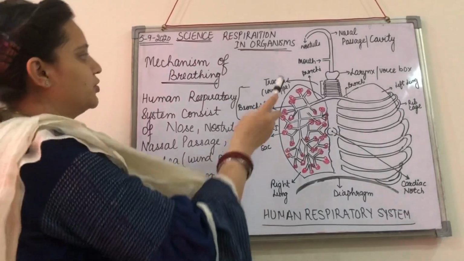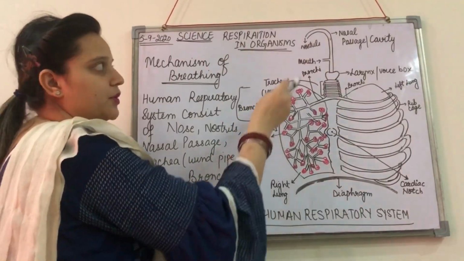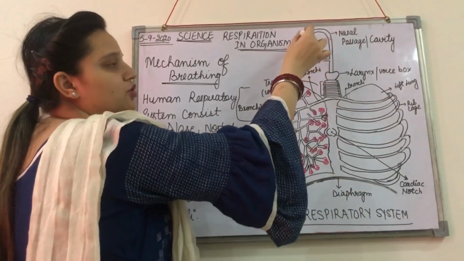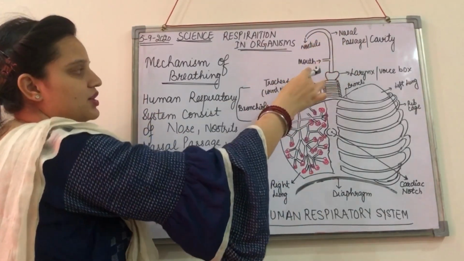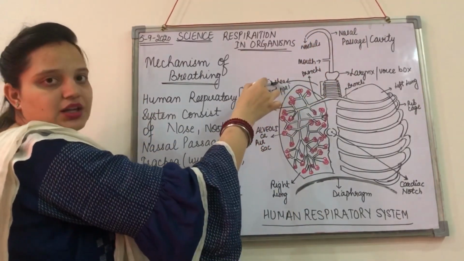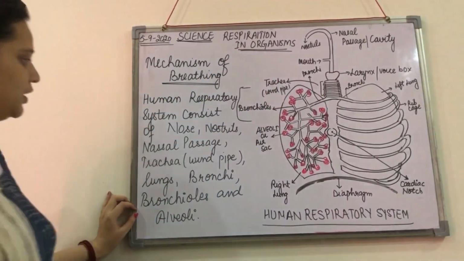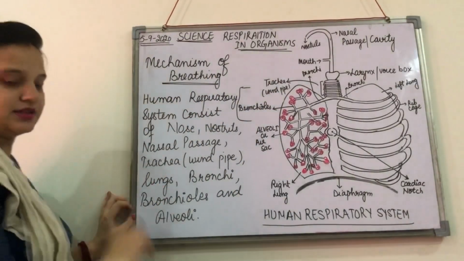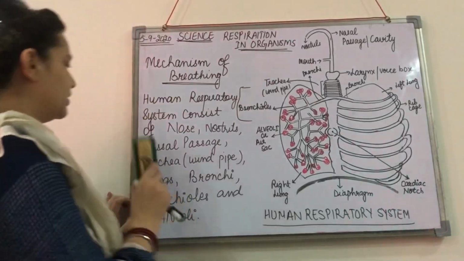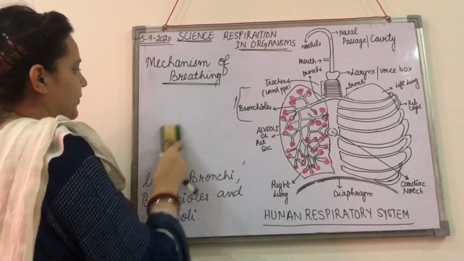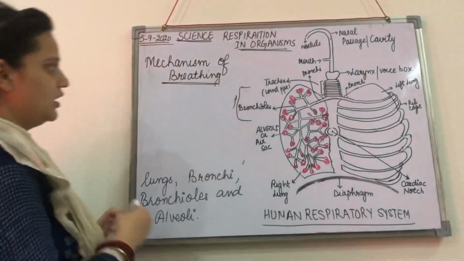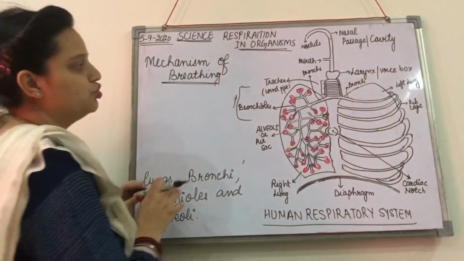Here you can see the trachea, the windpipe. So the air from the nostrils passes to the nasal passage or nasal cavity, and from there it passes to the trachea or windpipe. Next, the windpipe is divided into two thin tubes.